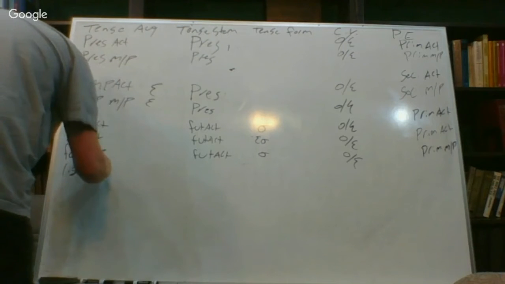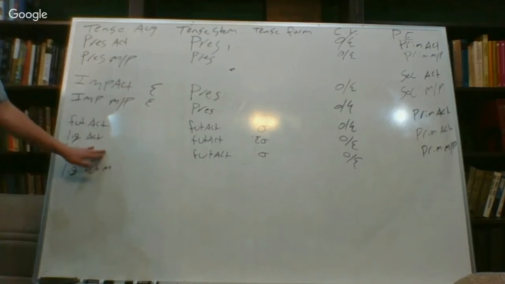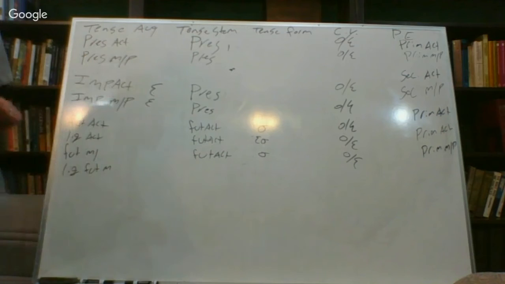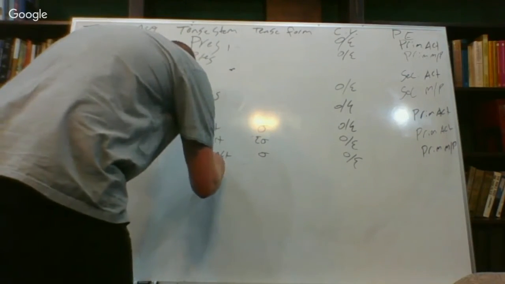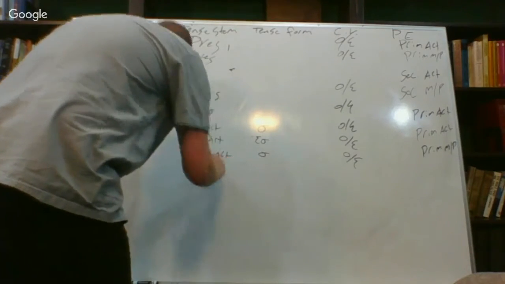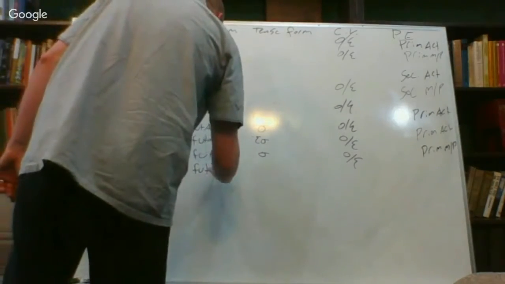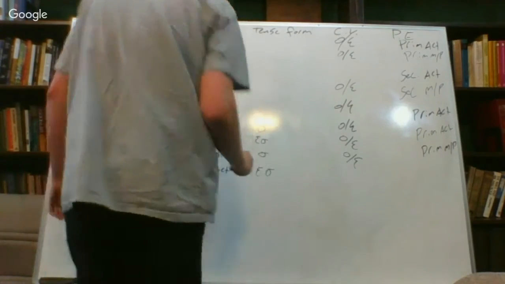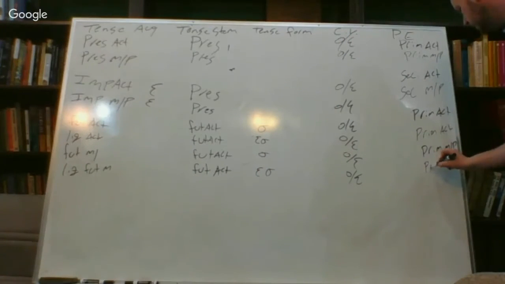Liquid future middle, because this is the future middle and the liquid future middle because the future passive has its own form. We have not learned that because that is the sixth principal part. This one, actually, present tense stem is going to be future active as well. Right. Future active, and then it's going to have S as the tense formative, omicron epsilon, and then primary middle passive.